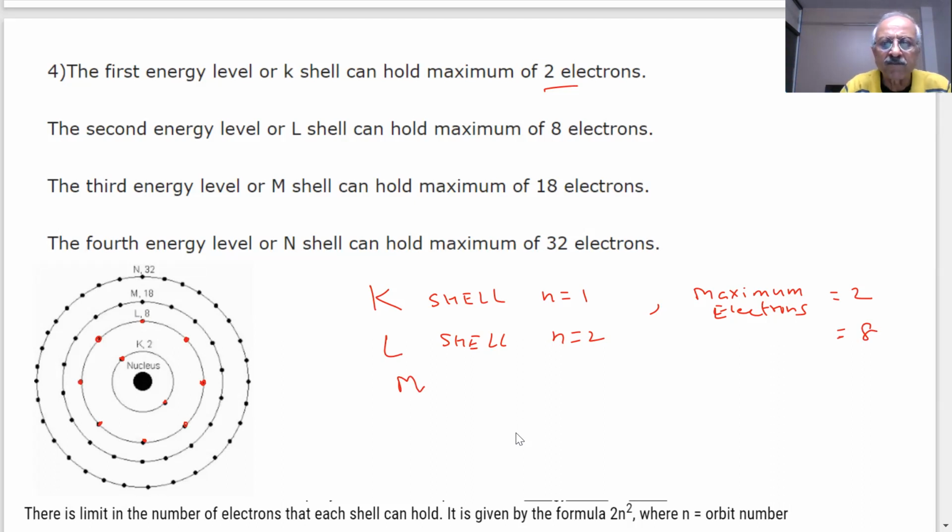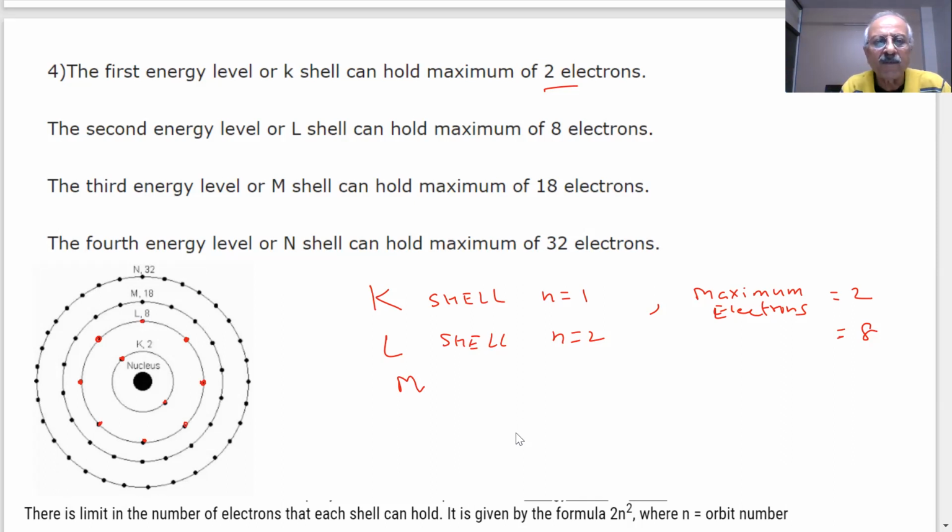So there is a limit in the number of electrons that each shell can hold. You can't put more than 2 in the first shell. You can't put more than 8 in the second, like this.